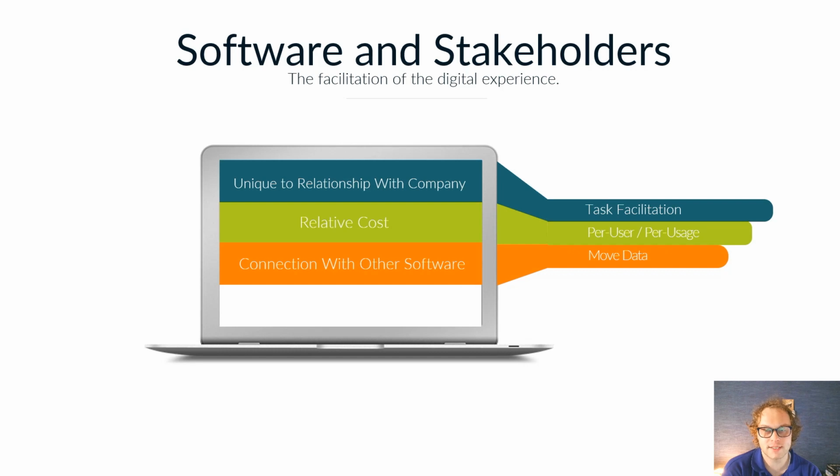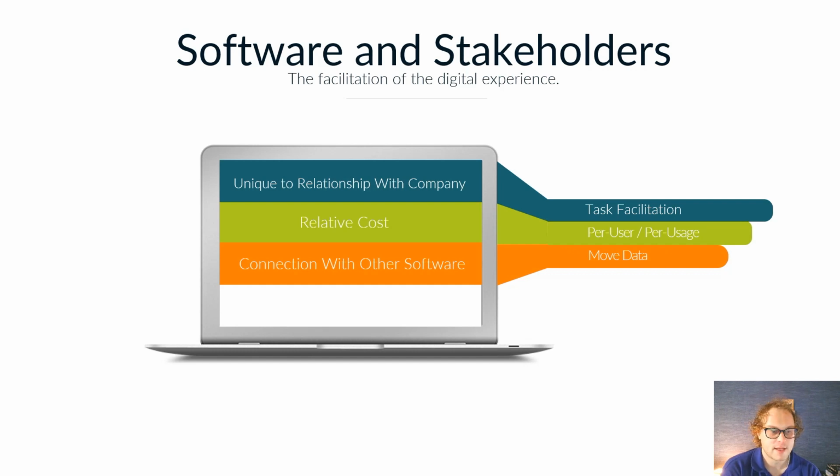If that connection isn't there, then those same users are likely to have to go back and set up manual processes and take manual steps in order to move that data. And while we're still getting to the same accomplishment and getting to the same place, it's a vastly different experience for the users and what they're going to get out of the company and their relationship with the company.